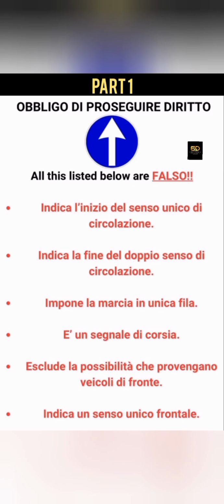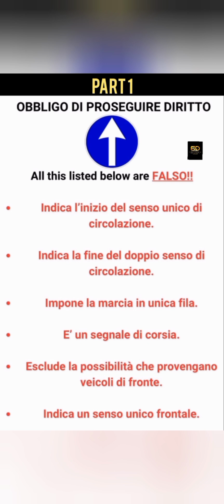So this one is telling you must go straight. You cannot turn right. You cannot turn left. But on that straight you are going, vehicles can also be coming from the opposite side. So it's not telling you that road is a one way. It can also be one way, but this is not the sign saying it. The sign saying that is a one way is under indicazione.